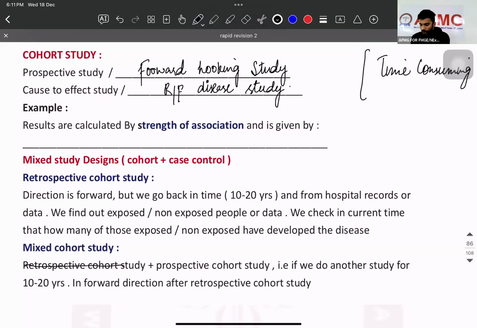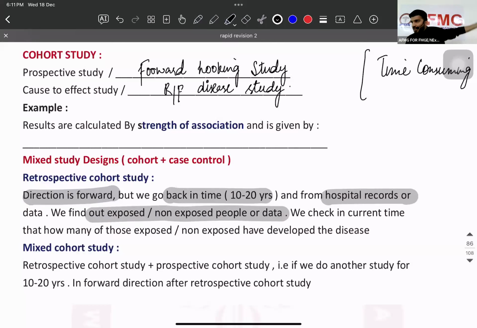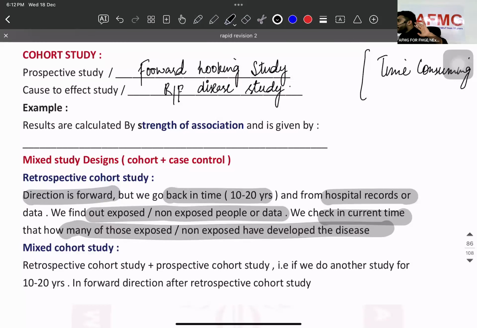Mixed cohort, retrospective cohort. First of all, what is retrospective, bachcho? Sir, direction is forward, but we go back in time 10, 20 years. And from the hospital records or data, we found out exposed and non-exposed people. हमें पता चलता है इनके बारे में. We check in current time how many of those exposed or non-exposed have the disease. This is going to be retrospective. Sir, what is going to be mixed cohort? You go, my dear students, forward and backward.